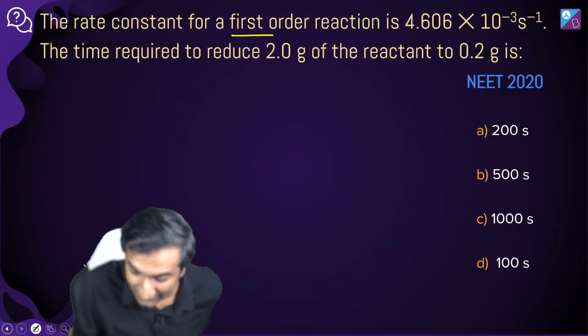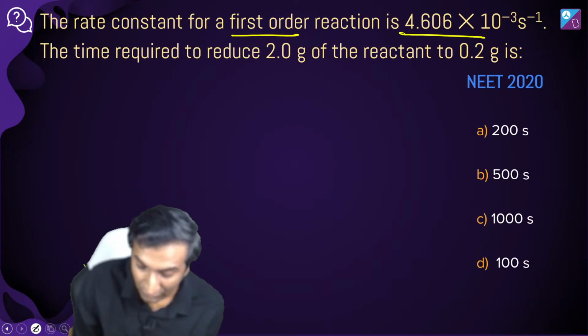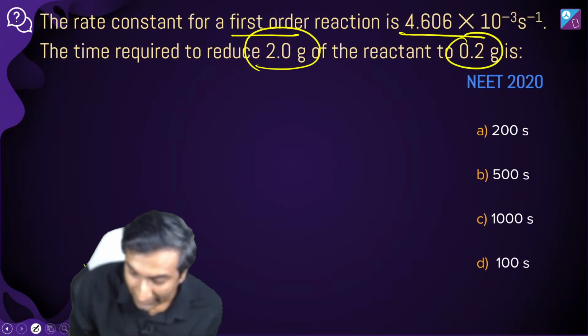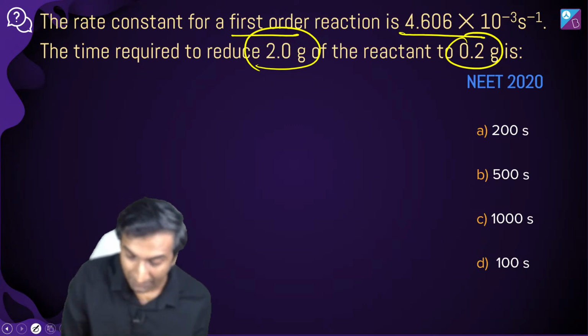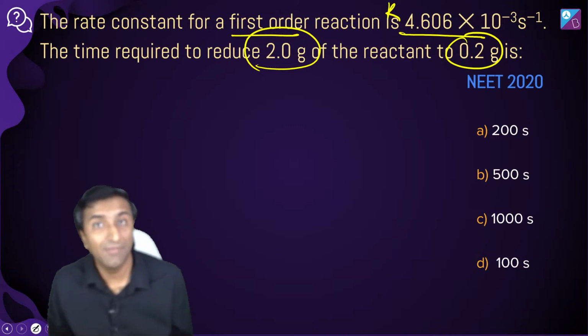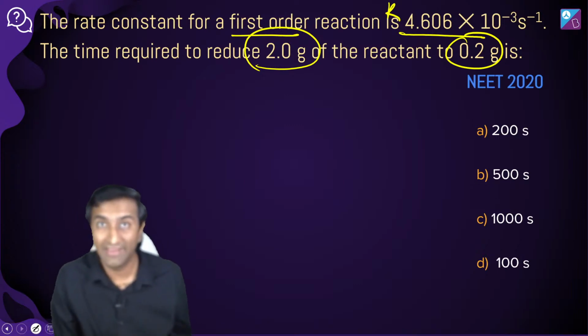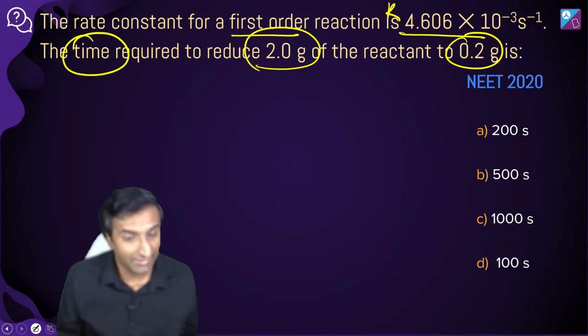The rate constant for the first order reaction is 4.606 into 10 power minus 3. The time required to reduce 2 gram of the reactant to 0.2 gram is what? Okay. Again, first order reaction. और इस केस में भी आपका K की वैल्यू दी गई है and you got initial and final thing. Looks like the equation is very similar. यहाँ पे भी आपको वही first order rate law लगाना है. The only difference now is you have to figure out time. K दिया हुआ है, right?